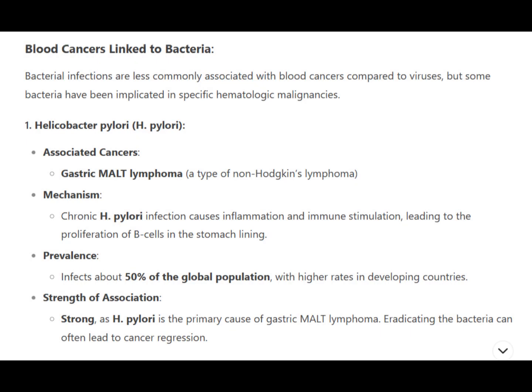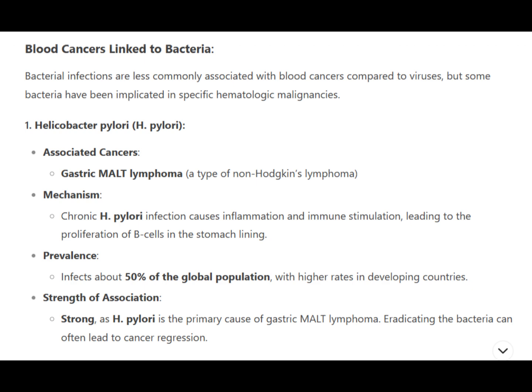Blood cancers linked to bacteria. Bacterial infections are less commonly associated with blood cancers compared to viruses, but some bacteria have been implicated in specific hematologic malignancies. 1. Helicobacter pylori, H. pylori. Associated cancers: gastric MALT lymphoma, a type of non-Hodgkin's lymphoma. Mechanism: chronic H. pylori infection causes inflammation and immune stimulation, leading to the proliferation of B cells in the stomach lining. Prevalence: infects about 50% of the global population, with higher rates in developing countries.